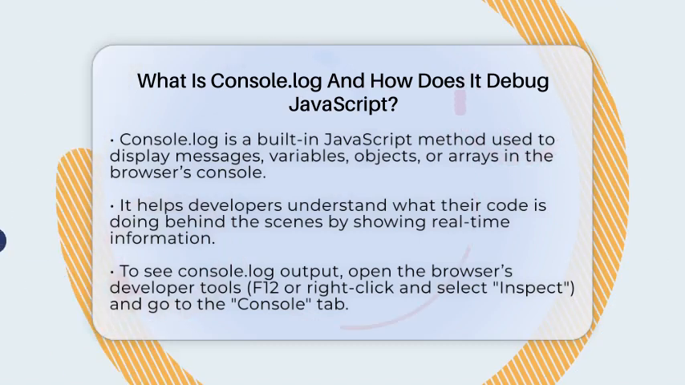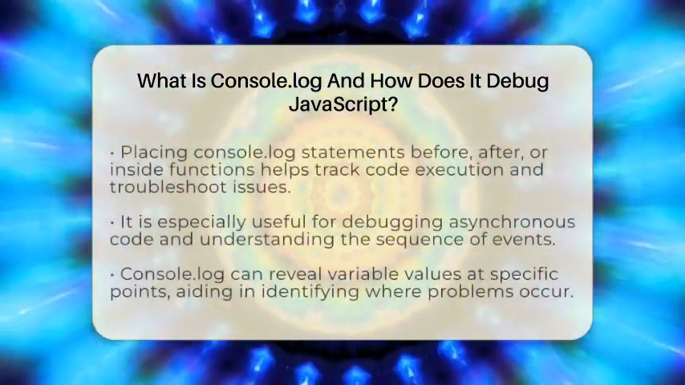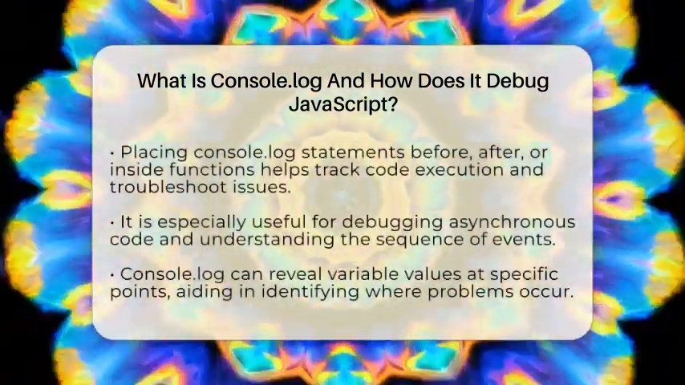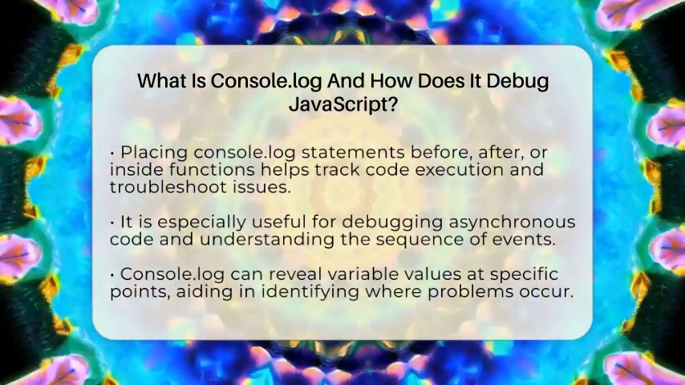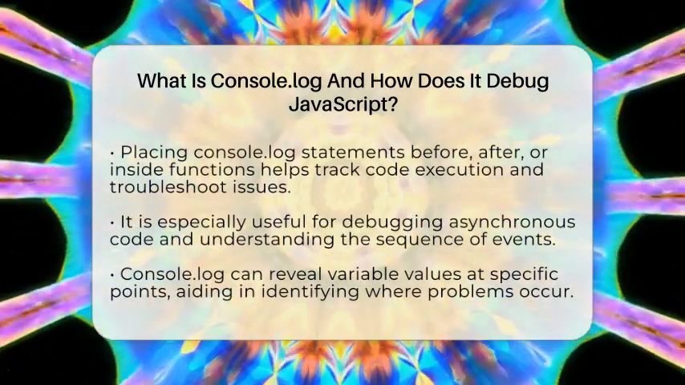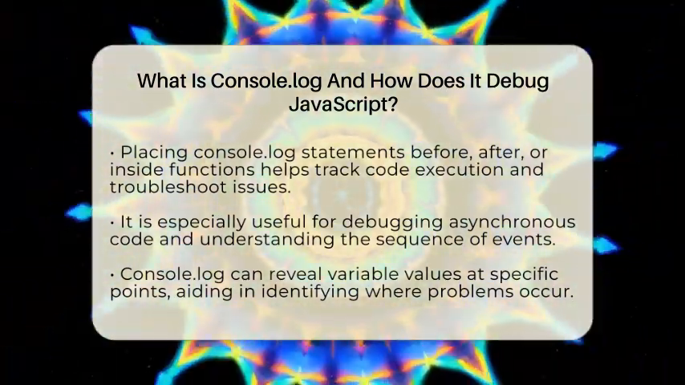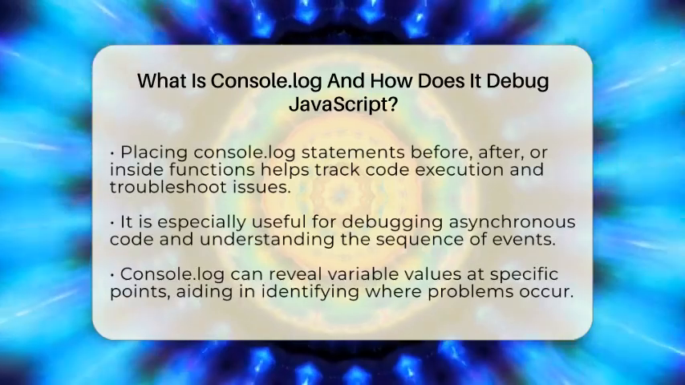For example, if you want to see what a variable holds at a certain point, you just write console.log variable. When the code runs, the value appears in the console. This is especially helpful when working with functions or asynchronous code, where things happen out of order. It lets you see the sequence of events clearly.